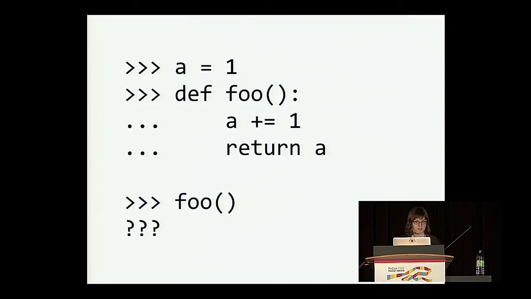Let's look at a bit different of an example, and this will be the last example that we'll look at today. What if in foo we tried incrementing a and then returning it? So when we invoke foo, raise your hand if you think that this will return 2. Great. And raise your hand if you think that this will raise an exception. Okay. A bit more uncertainty on this one, which is good. It's a good one to end on. Any guesses to what exception it raises? Python trivia?